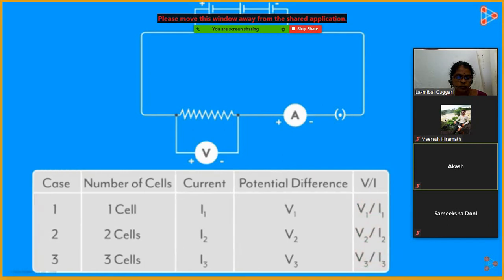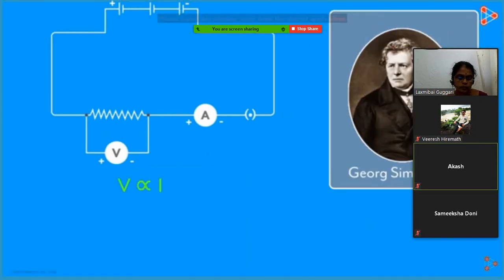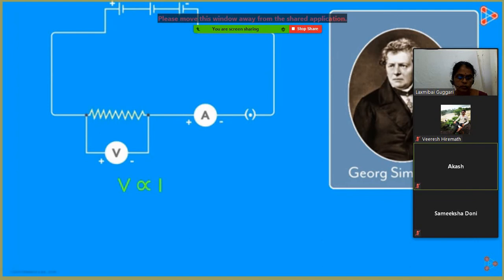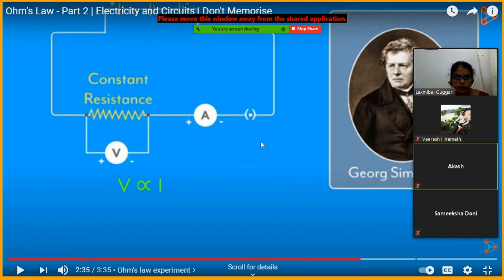This tells us that the potential difference V across the ends of a wire is directly proportional to the current flowing through it. This relationship was discovered by a German physicist, Georg Simon Ohm, in the year 1827. Notice that the resistance here is constant and we also assume that all other factors, including temperature, are constant. So V is directly proportional to I.